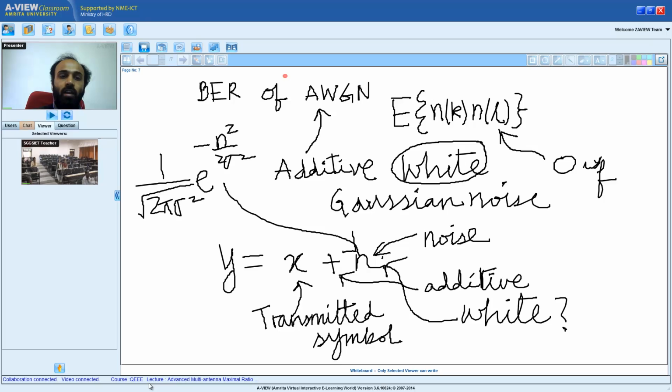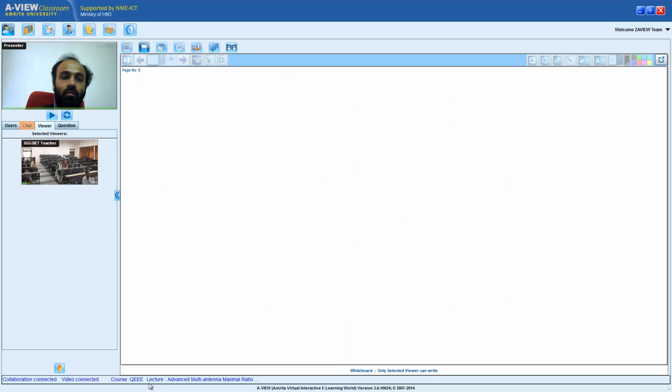Let me just write it clearly in the next page. So let me just quickly write it. This is the expected value of nk into nl.